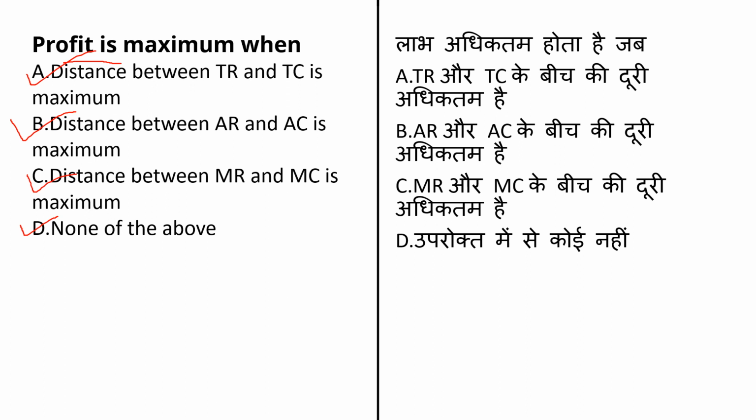Difference between the total revenue and the total cost indicates the profit. A firm maximizes the profit when the marginal revenue is equal to the marginal cost. The answer for this question will be option number A, that is distance between TR and TC is maximum, that is total revenue and total cost.